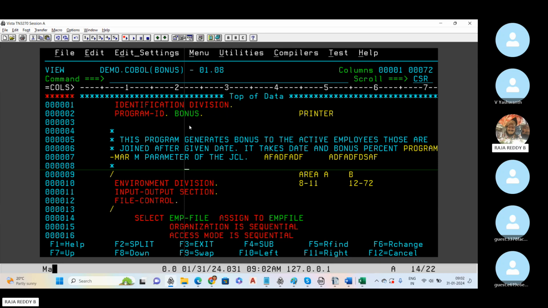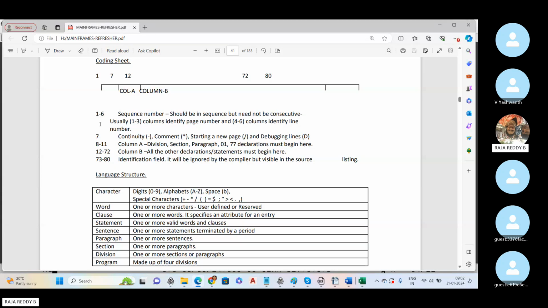Okay. These are the minimum things before starting COBOL coding. Once we start using the program, you can easily remember it. Same thing, they mentioned: 1 to 6 is the sequence number, and the seventh column is either continuation, comments, or start a new page. 8 to 11 is Area A and 12 to 72 is Area B. So actually we have columns 1 to 80. The 73 to 80 we can also use for some sequence numbers or tags and all. We'll discuss that a little later. For now, just forget about 73 to 80.